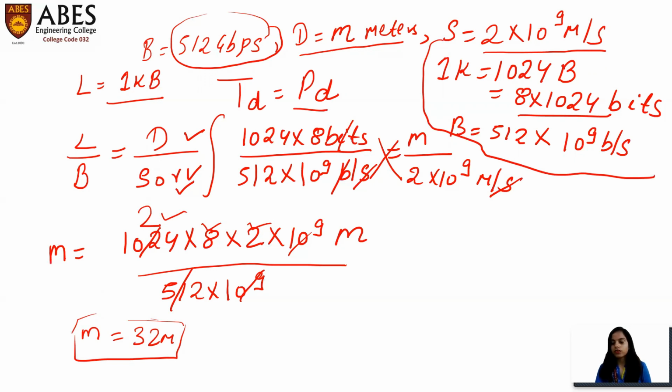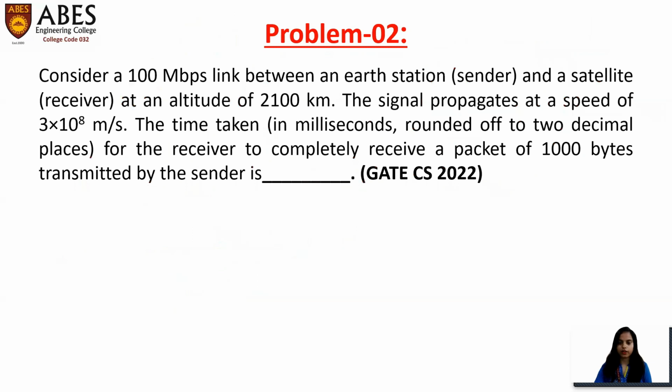So now moving forward to the next question. Okay, so this question is very important. This question has been asked in GATE CS 2022. The question is saying that consider a 100 Mbps link between an earth station, which is a sender, and a satellite, which is a receiver, at an altitude of 2100 kilometers. So what I have told you, first write the given values which are mentioned in the question.